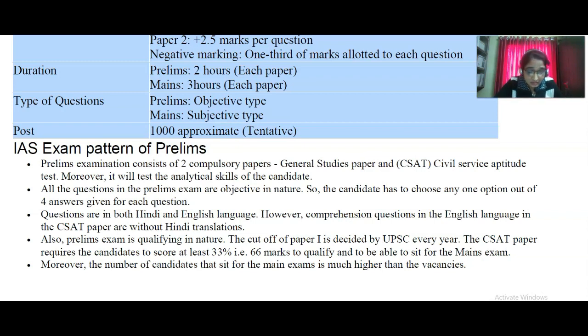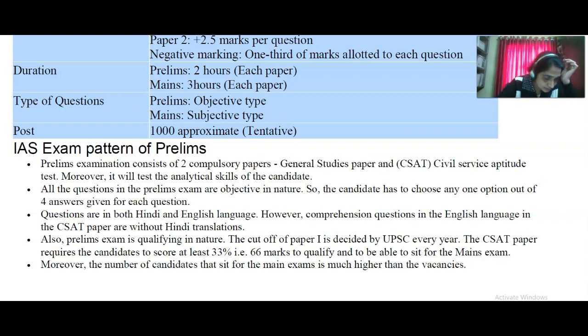These are the qualifications. Eligibility: nationality for the Indian Administrative Service, the Indian Foreign Service, and the Indian Police Service. The candidate must be a citizen of India with a graduate degree in any discipline. Number of attempts: 6 attempts at the CSC. The number of attempts available for SC/ST, OBC and PWBD categories is as per the relaxation given by the UPSC. For example, SC/ST unlimited attempts, OBC 9 attempts, PWBD 9. Okay.